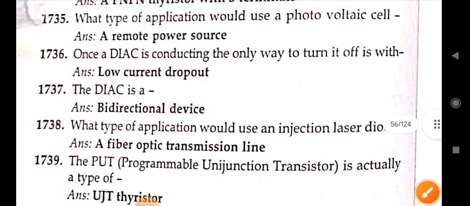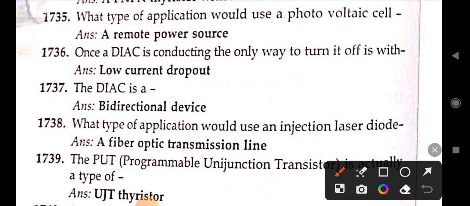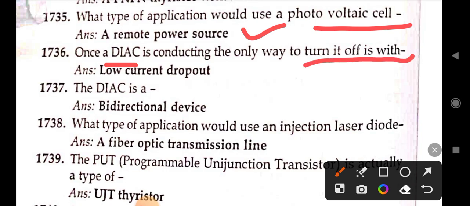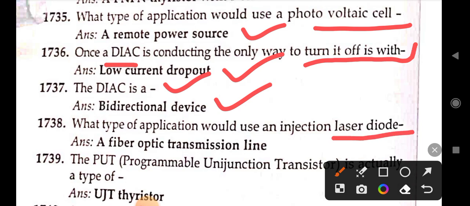Next, what type of application would use a photovoltaic cell? Right answer is a remote power source. Next, once a DIAC is conducting, the only way to turn it off is with low current dropout. The DIAC is a bidirectional device. Next, what type of application would use an injection laser diode? Right answer is a fiber optic transmission line.